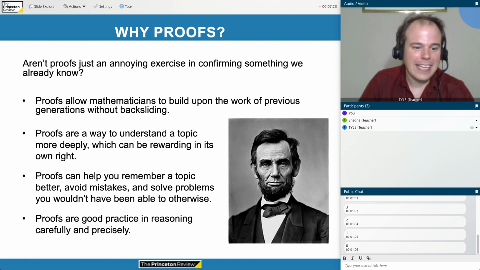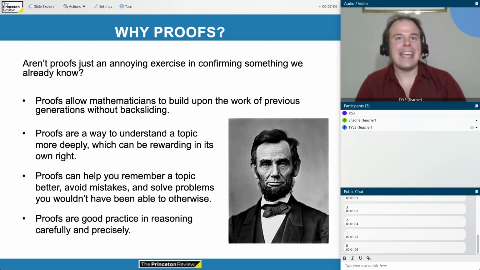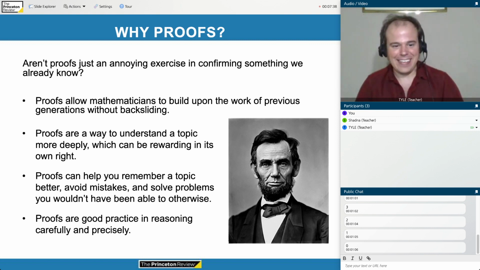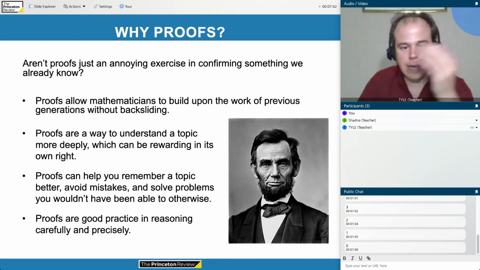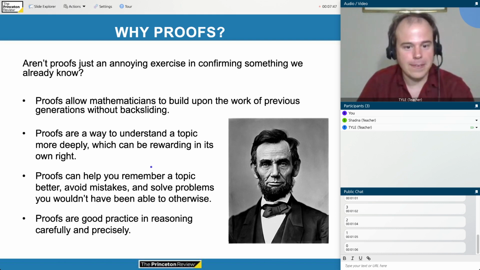But Abraham Lincoln, in his 20s, carefully studied Euclid's Elements, a textbook on geometry that was written by the ancient Greek mathematician Euclid 2,000 years ago. And by candlelight, Abraham Lincoln would stay awake in his log cabin, carefully studying the Elements to learn how to think more carefully and precisely as training to help him become a lawyer.